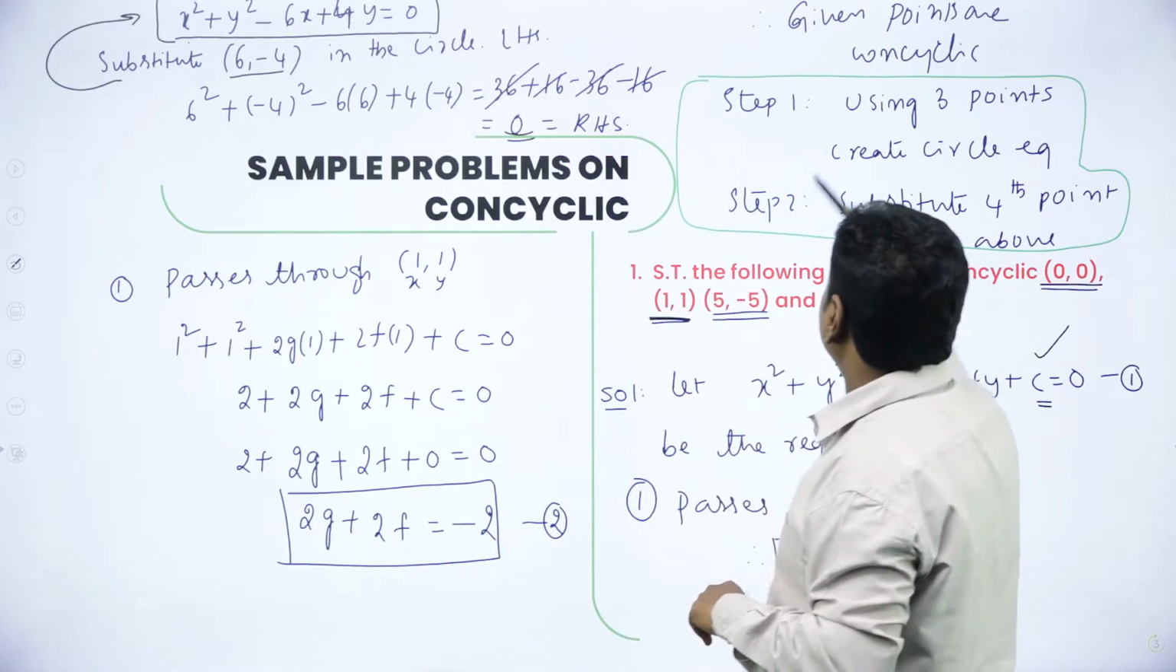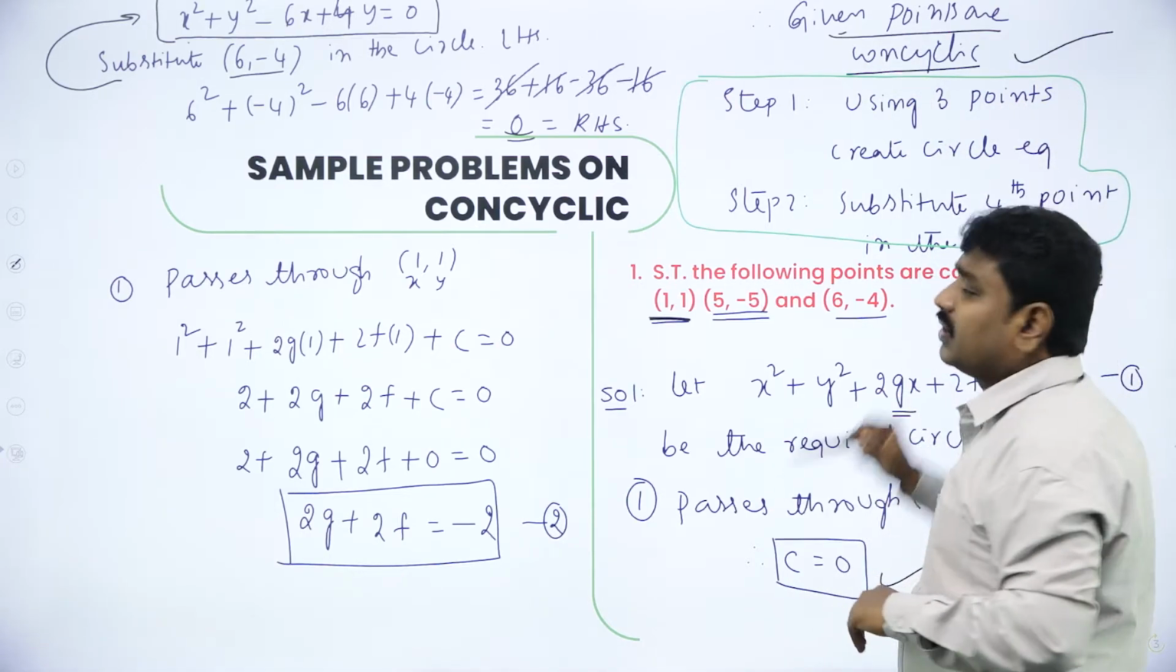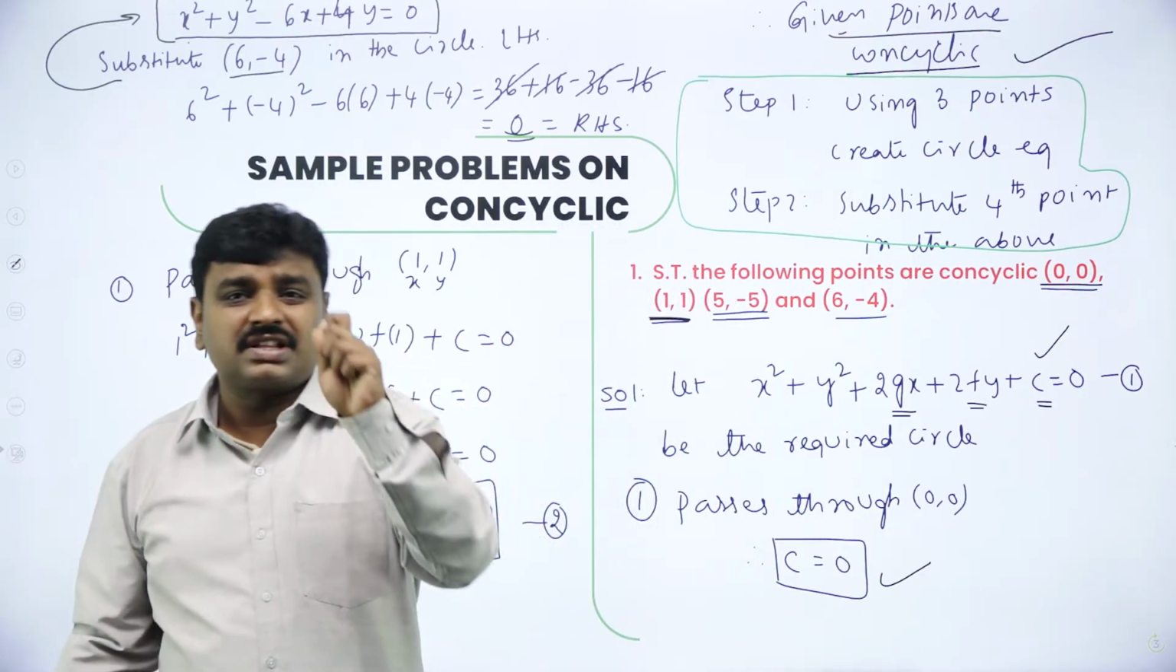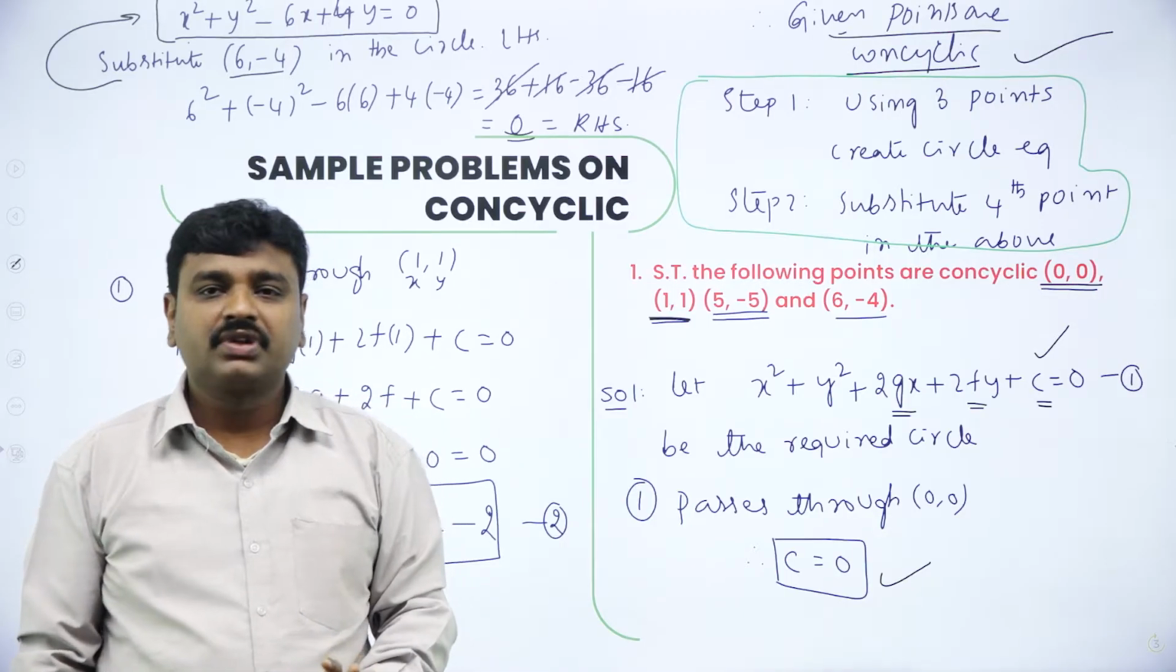So therefore, what is the conclusion? You should write this. Therefore, given points are concyclic. Given points are what? Concyclic. What are concyclic points? If the points lie on the same circle, we call them concyclic. Concyclic question is most important.